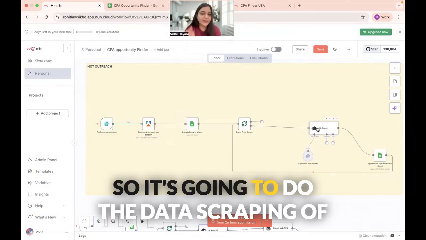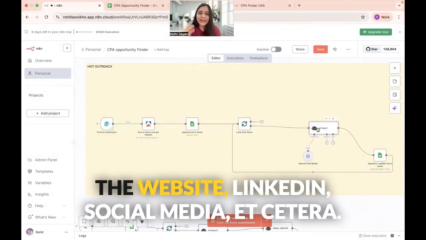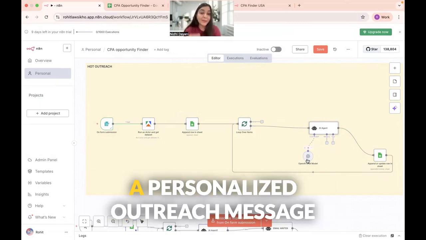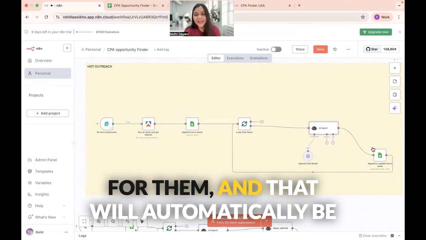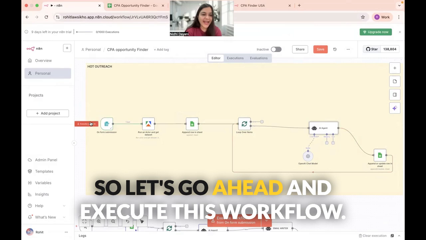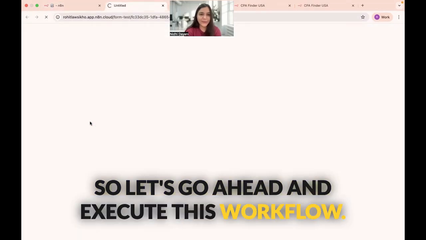So it's going to do the data scraping of the website, LinkedIn, social media, etc. Then ChatGPT will do its magic, create a personalized outreach message for them, and that will automatically be reflected in my sheet. So let's go ahead and execute this workflow.